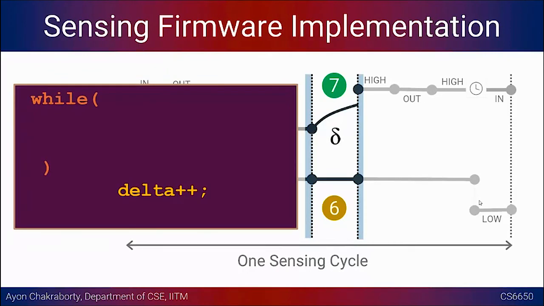We can initialize delta with 1 or 0, and then while this particular sensing operation takes place, we want to increment the value of delta by 1. And how long we are going to do this is the question. One easy answer is that we should make sure that delta does not exceed the timeout. So the capacitive sensing timeout we could set to several hundred milliseconds or thousands of milliseconds and so on. Depending on the application, you can keep whatever timeout you want.